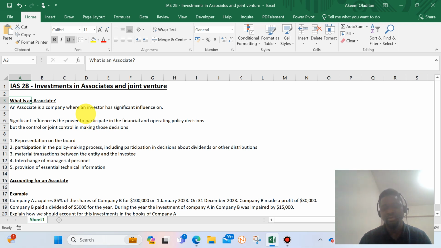what is an associate? We need to understand what an associate is, then what constitutes an associate. What are those things that will show that an investment is an investment in an associate? An associate is a company where an investor, in line with IAS 28, has significant influence. So when we say significant influence, what does significant influence mean?